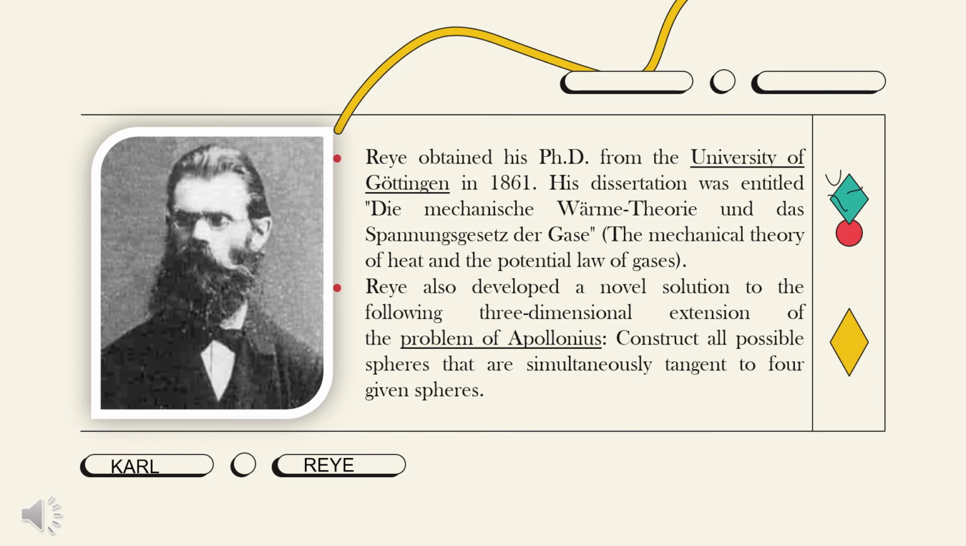Reye obtained his PhD from the University of Göttingen in 1861. His dissertation was entitled The Mechanical Theory of Heat and the Potential Law of Gases. Reye also developed a novel solution to the following 3-dimensional extension of the problem of Apollonius. Construct all possible spheres that are simultaneously tangent to 4 given spheres.